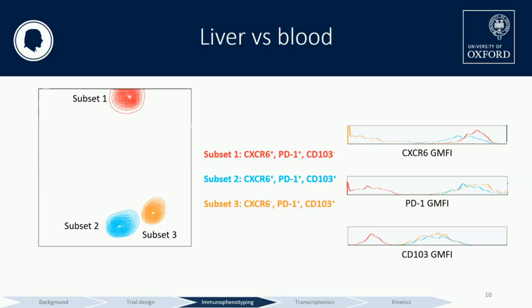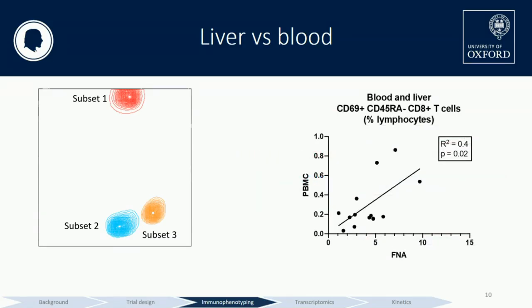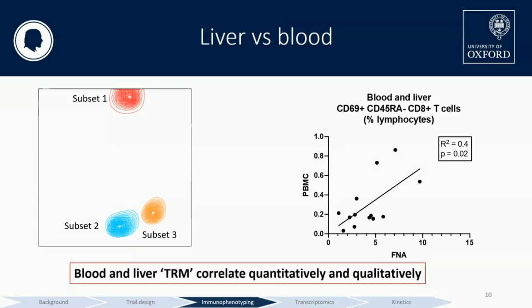Now, if we go back a step and add these all together, then we compare the levels of these TRMs in both the liver and in the blood. We see that they correlate. So really, again, the take-home message here is that despite there being heterogeneity within the subset, there are all-encompassing phenotypic correlations between the two.